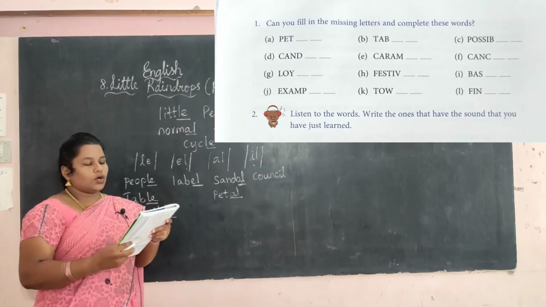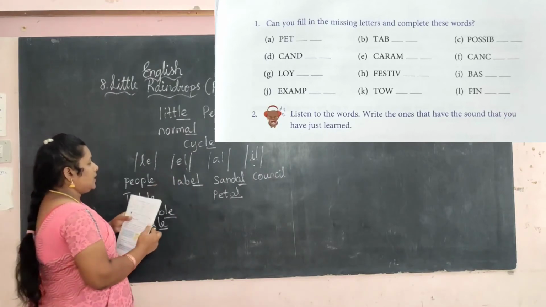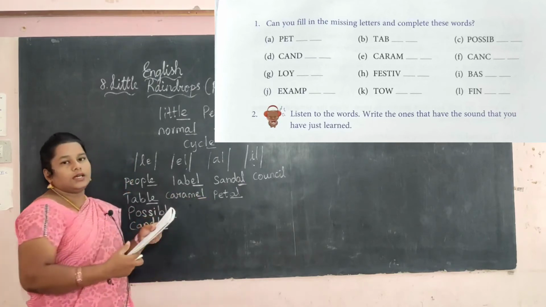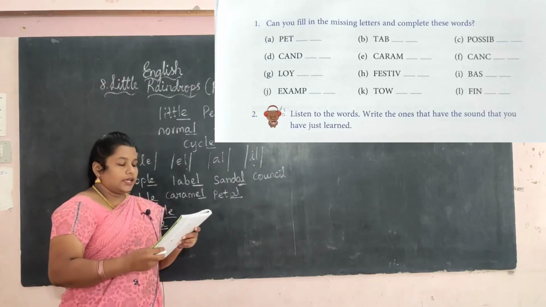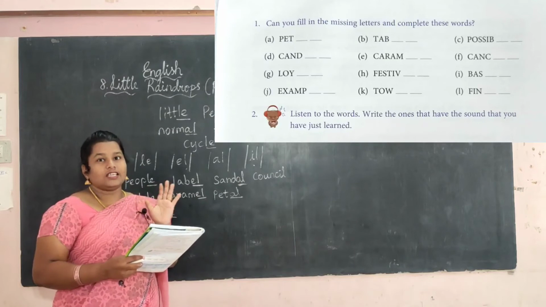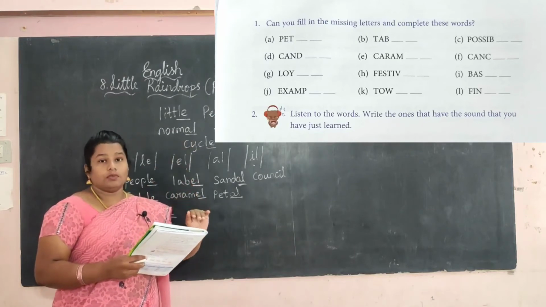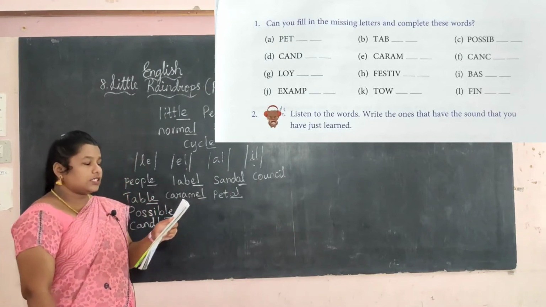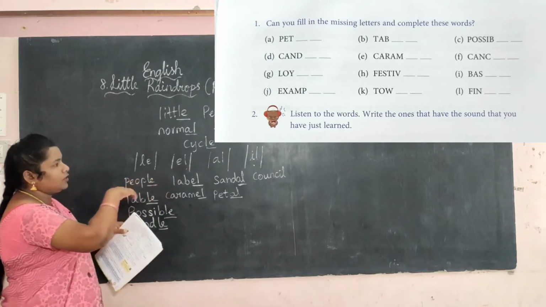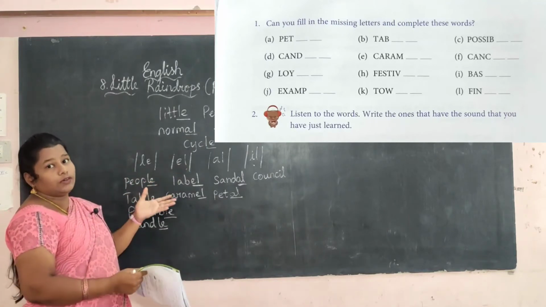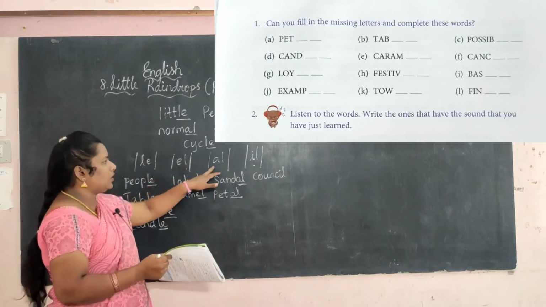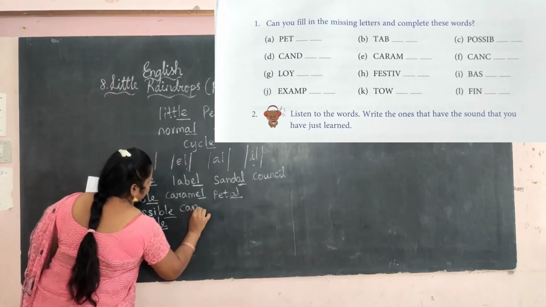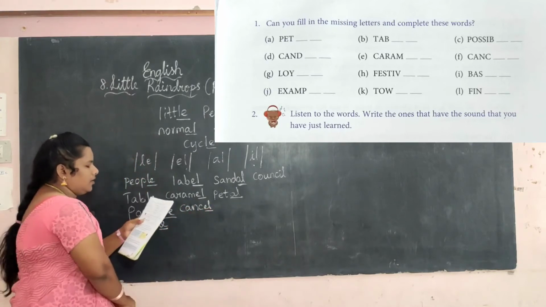Caramel. Okay, so caramel. Caramel means EL. In that missing letter you want to write EL. Next one. See, we will easily find it. Yes, if you are working on the computer and you don't want that slide, what can we do? Yes, cancel. What is the spelling for cancel? In which pronunciation will it come, which sound will it come? LE or EL or AL, IL. Which sound? Yes, EL. Okay, cancel. So EL. Next one.